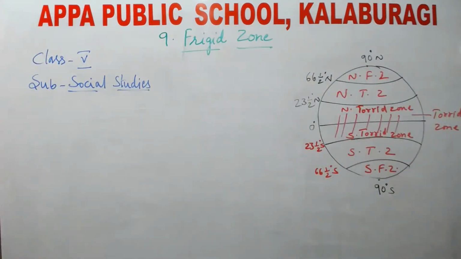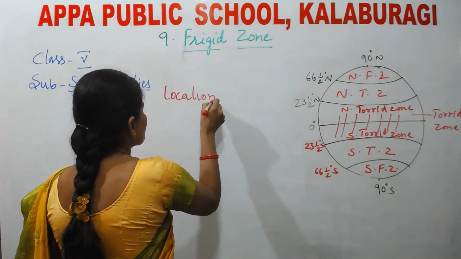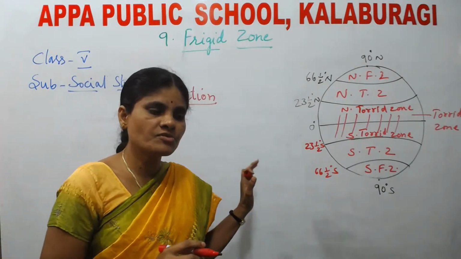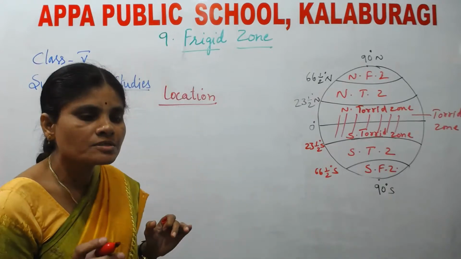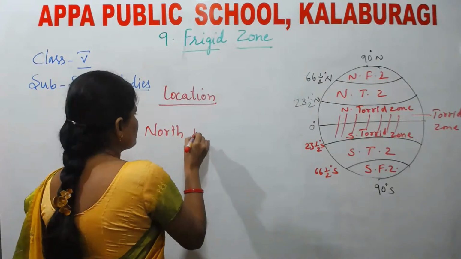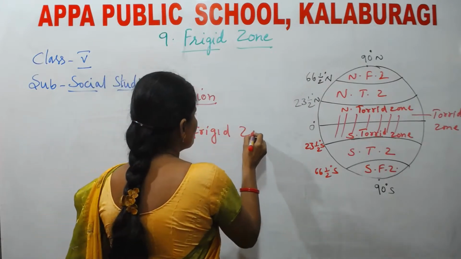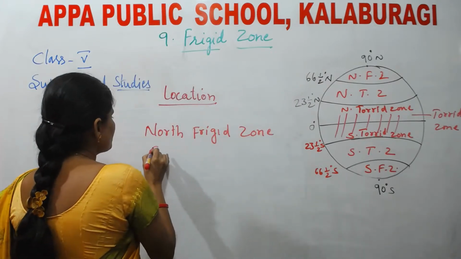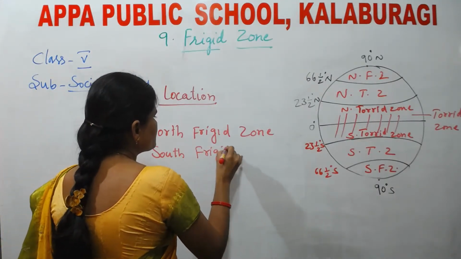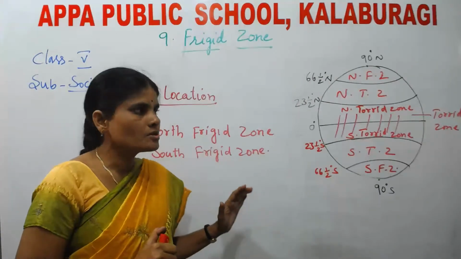First, let us see the location. Where is the frigid zone located? Here we have north frigid zone and south frigid zone. From where to where is the north frigid zone located?